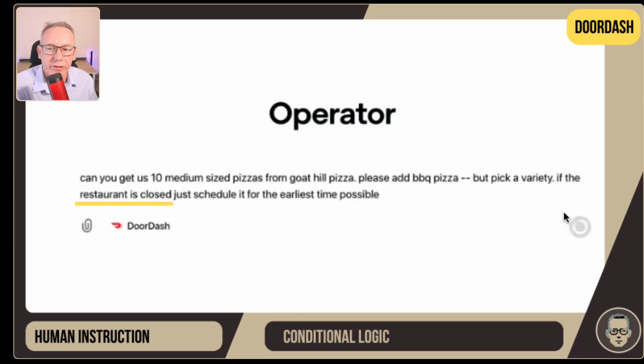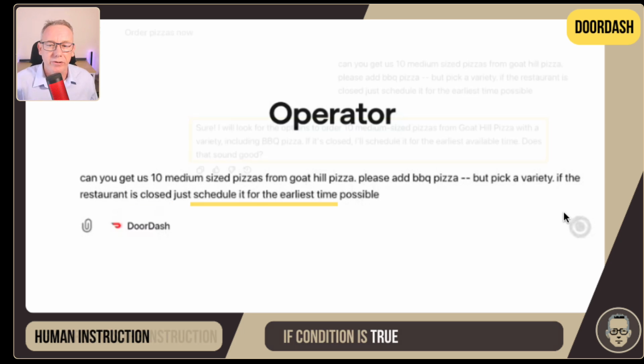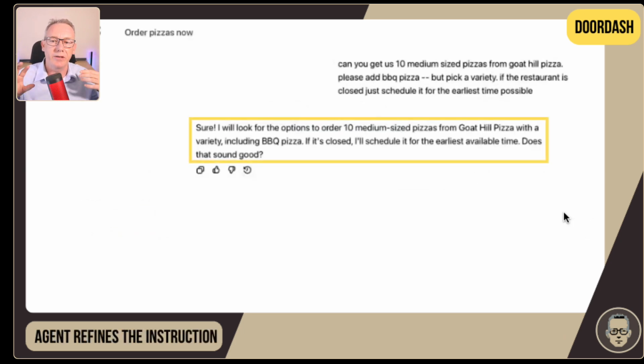After that, it's conditional logic. So what happens if the actual restaurant is closed? And there is an answer to that. So if it's true, we can schedule it for the future. Now, the interesting thing about this particular prompt that's going through DoorDash is that Operator then goes and figures out a better way of wording all of that.